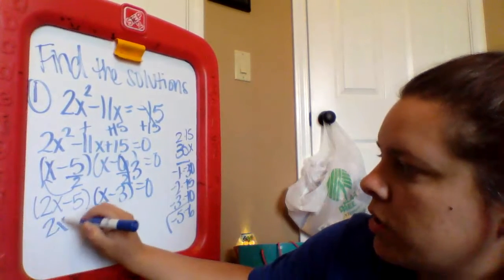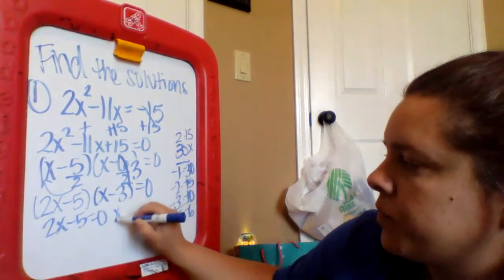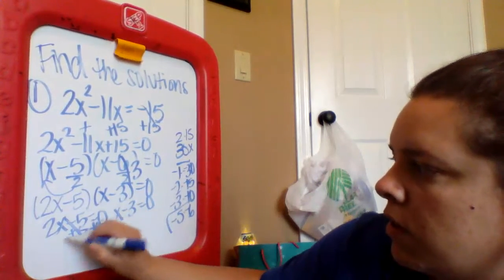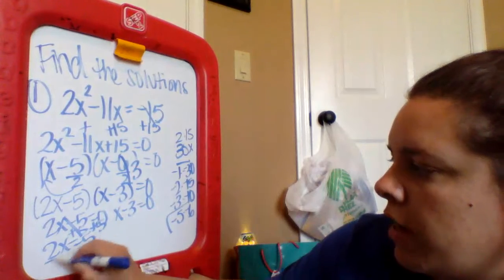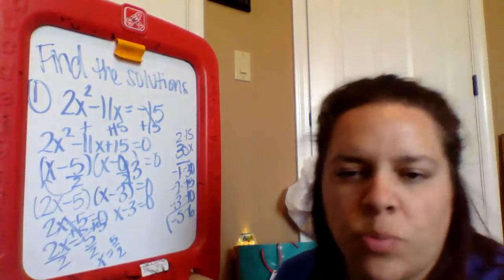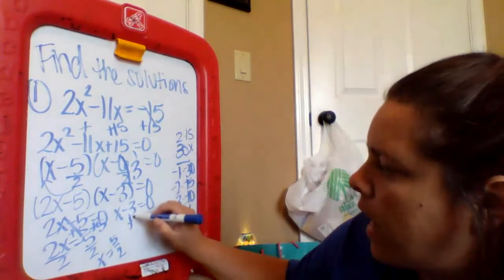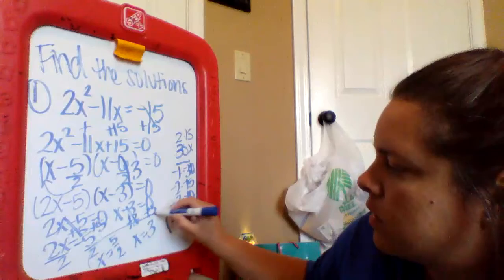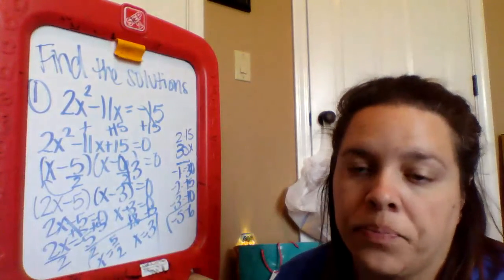And then set each of those factors equal to 0. So add the 5, divide by 2, and x equals 5 over 2. You can make that 2.5, that's okay. And then add 3, and x equals 3. So 5 halves and 3.